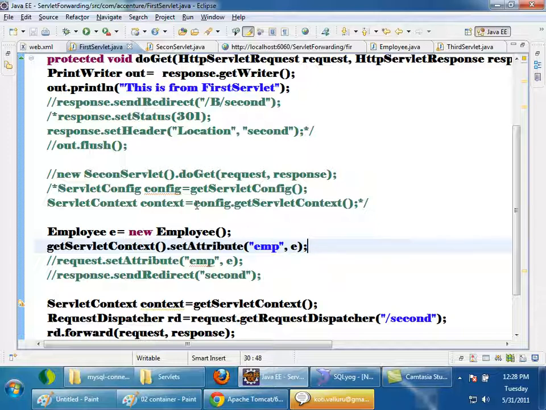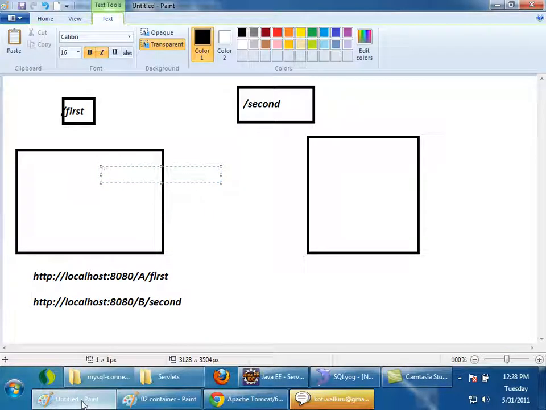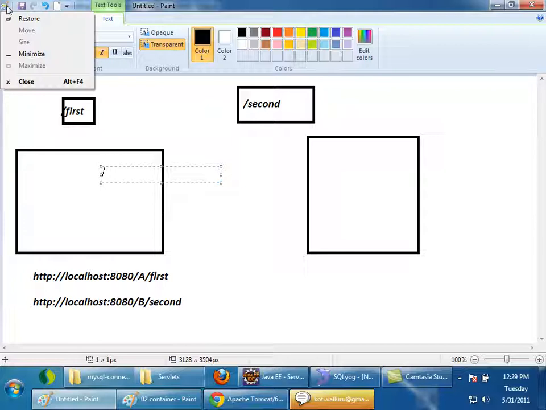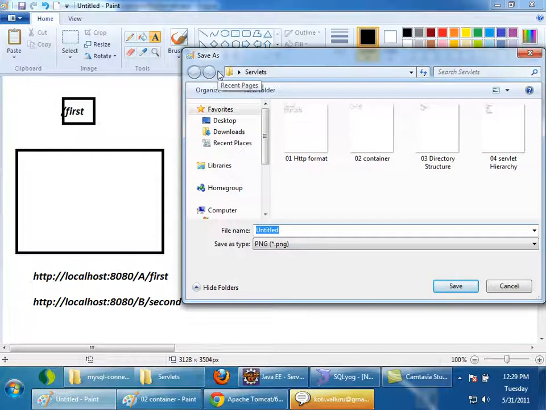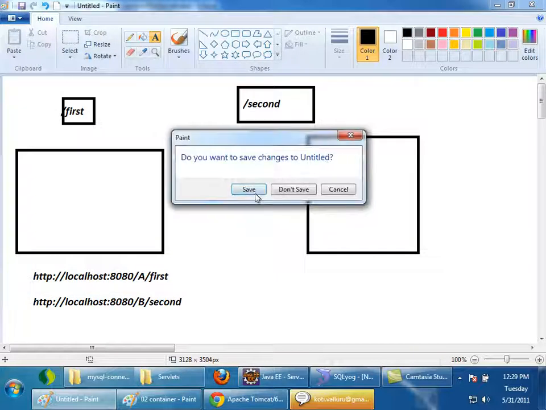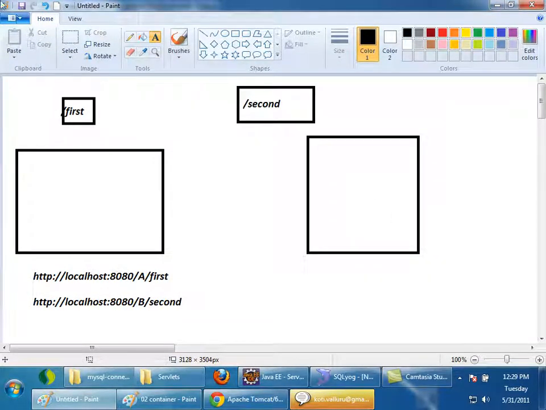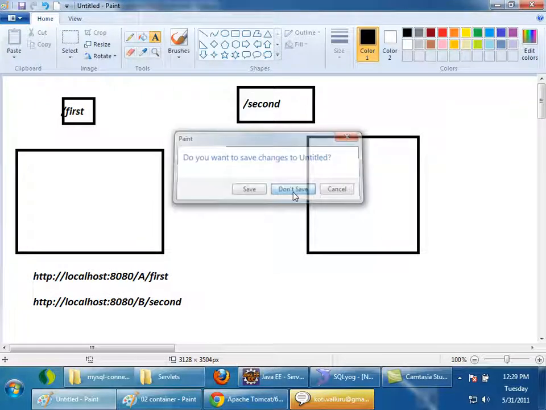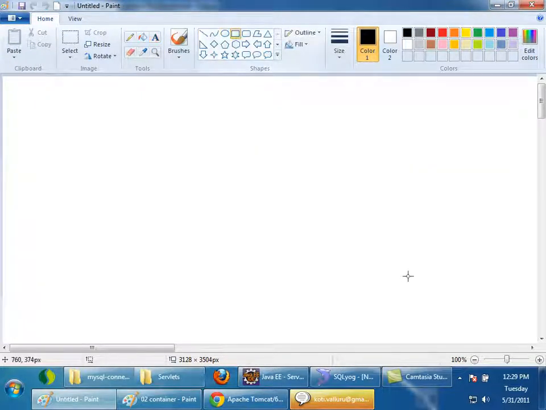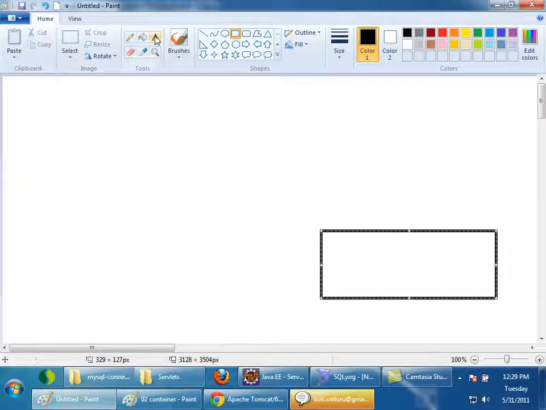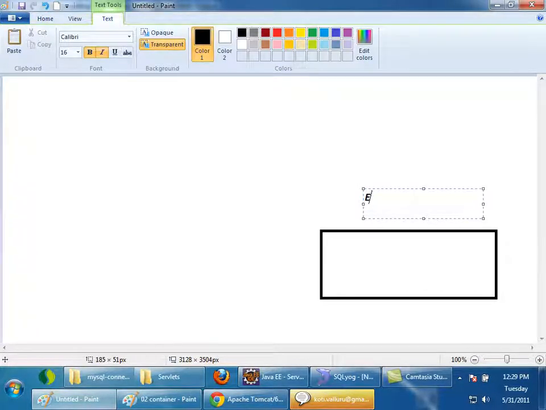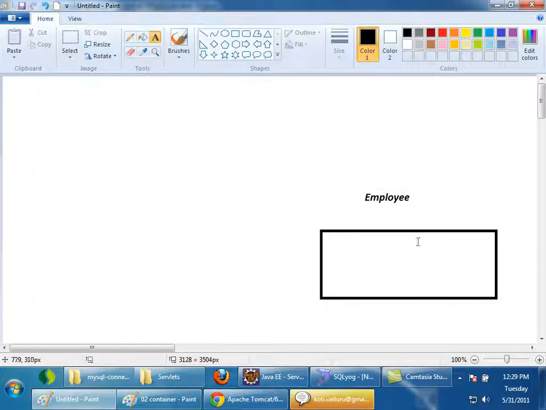First page, what I want is, I want your first page to be an HTML page. It should ask for employee ID. I am assuming that there is a table called employee in the database. Let me just draw a diagram. In my database, I am assuming a table like this, an employee table, which has employee ID, name and salary.